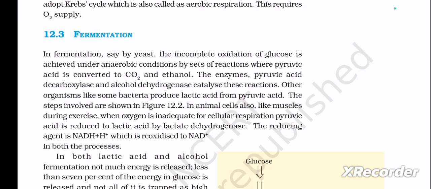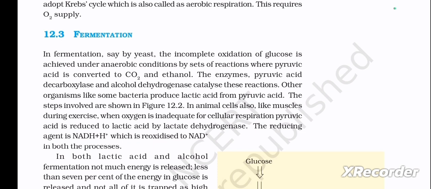Next is 12.3, fermentation. In fermentation, say by yeast, the incomplete oxidation of glucose is achieved under anaerobic conditions by sets of reactions where pyruvic acid is converted to CO2 and ethanol. The enzymes pyruvic acid decarboxylase and alcohol dehydrogenase catalyze these reactions. Other organisms like some bacteria produce lactic acid from pyruvic acid. The steps involved are shown in figure 12.2.